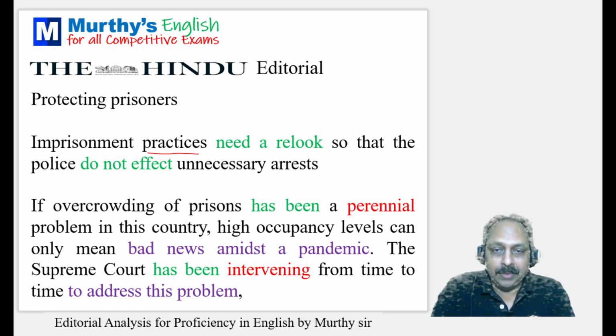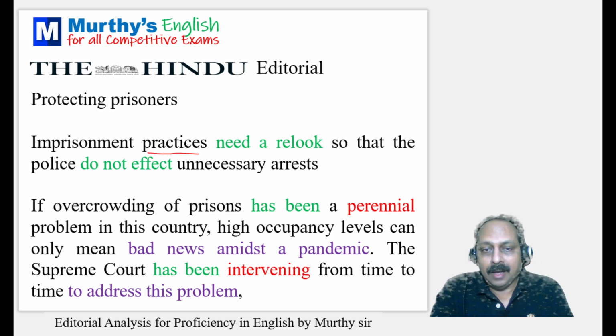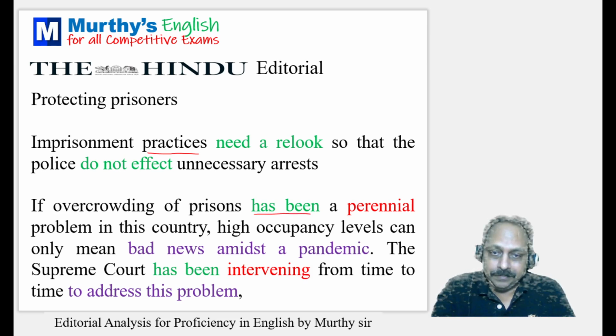If overcrowding of prisons has been a perennial problem in this country, high occupancy levels can only mean bad news amidst a pandemic. If overcrowding of prisons has been a perennial problem, this is in present perfect tense active voice. But this is an important expression. What is the reason?